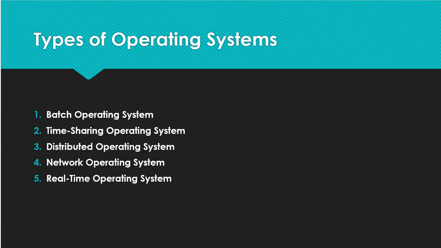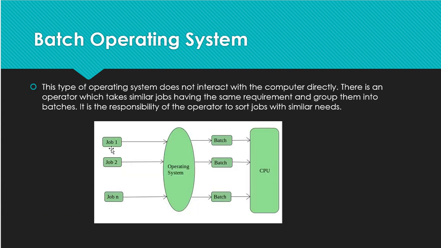Okay. Here in the diagram you can see jobs are there. Jobs are nothing but the same kind of programs. Those are collected in the form of a batch by a person, that is known as the operating system right here. Those batches are given to the CPU and it can execute the code.